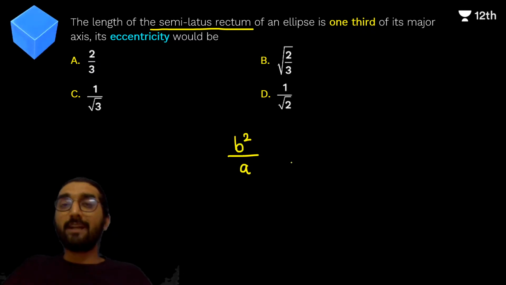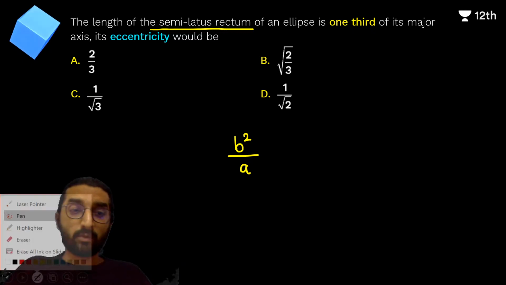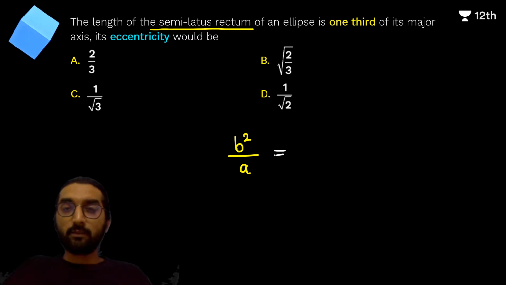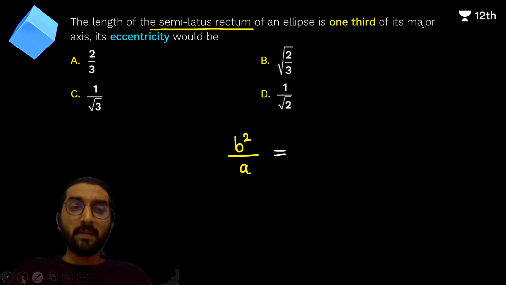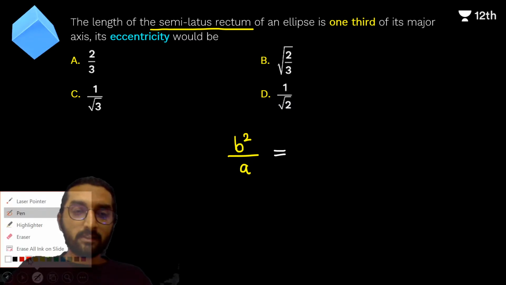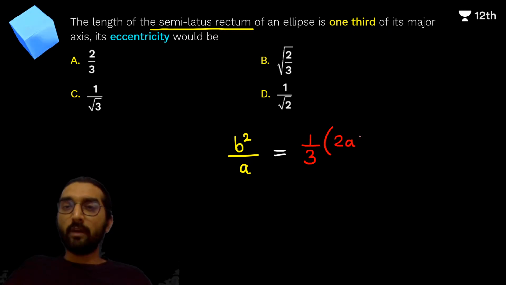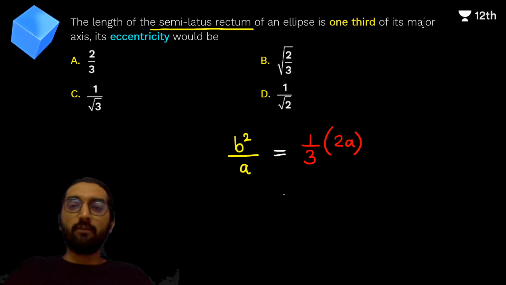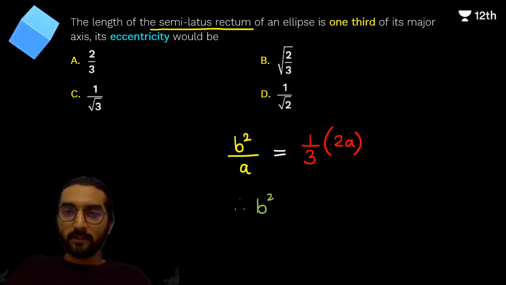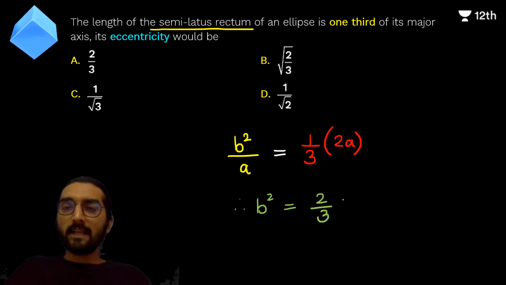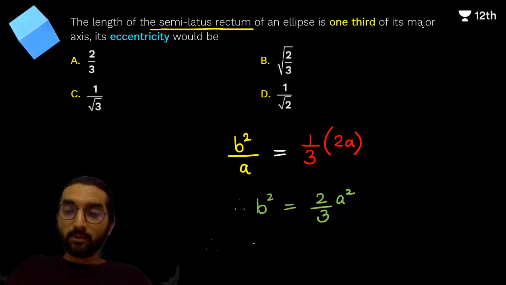square upon a. You know that the length of the semi-latus rectum is b square upon a. Right, now quickly after this, what is the other side? It is 1/3 of the major axis. What is the major axis? It is 2a. So now here we have an equation, straight. Now get on to the solving. So b square is equal to 2 upon 3 a square. Careful, a goes there.